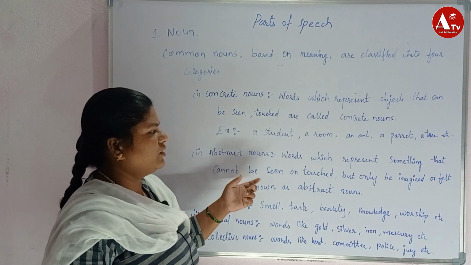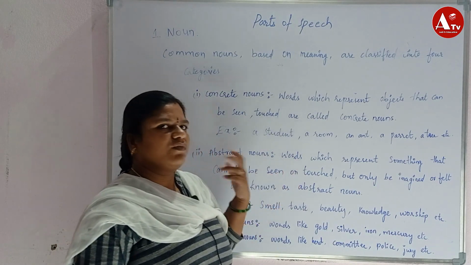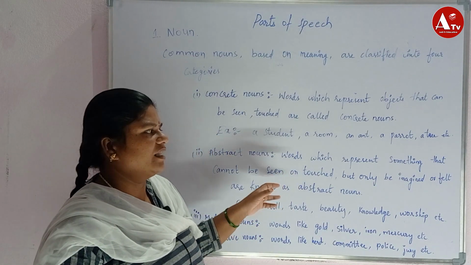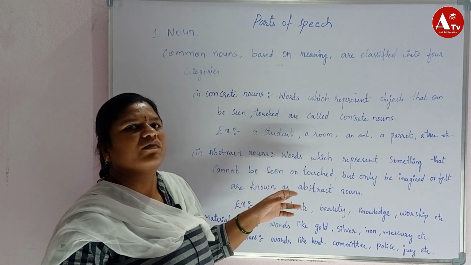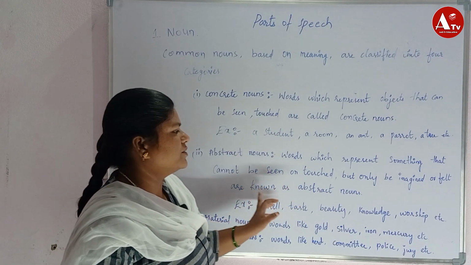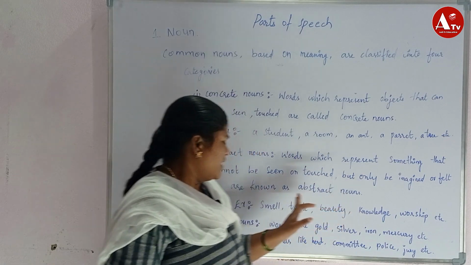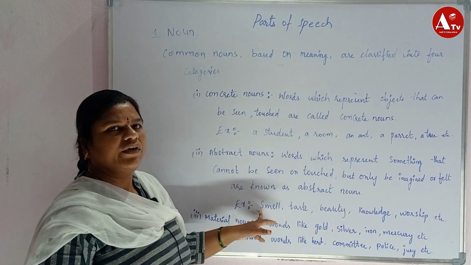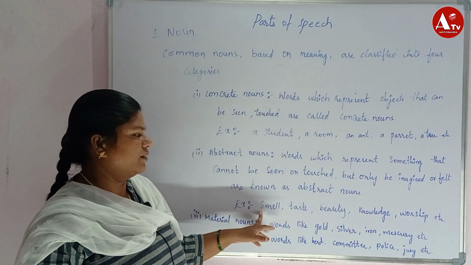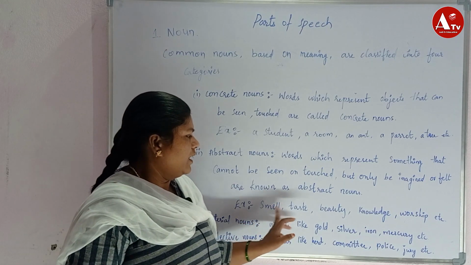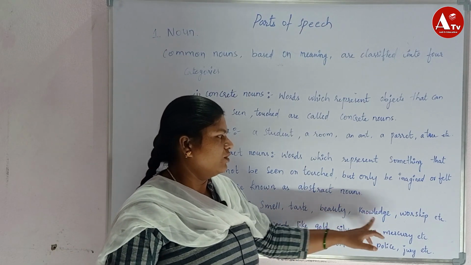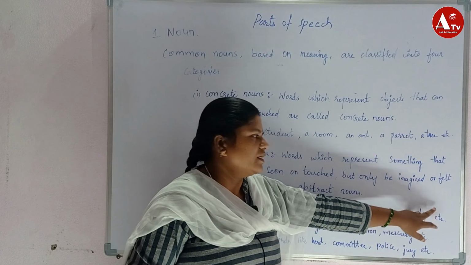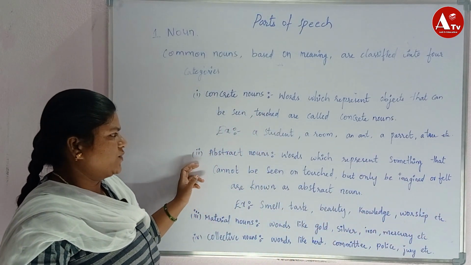Without seeing or touching anything, we just imagine. Examples: smell, we can't see it, we can't touch it. So smell, taste, beauty, knowledge, worship, these all come under abstract nouns.